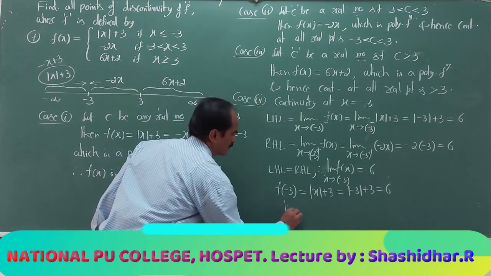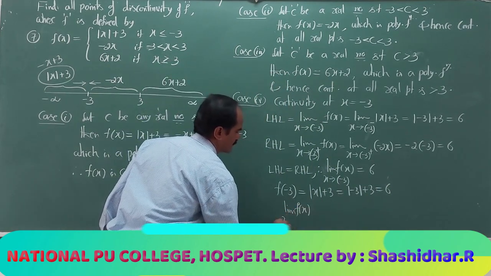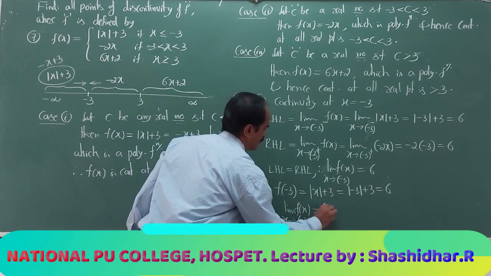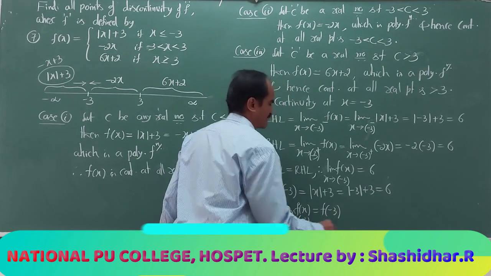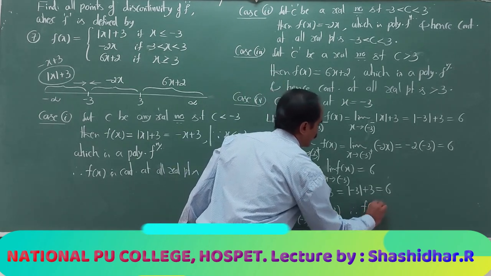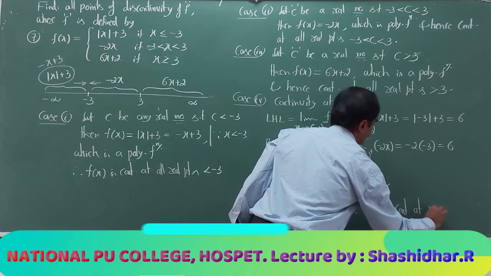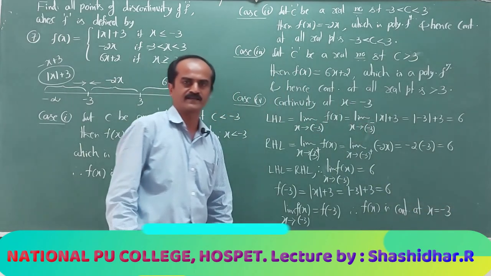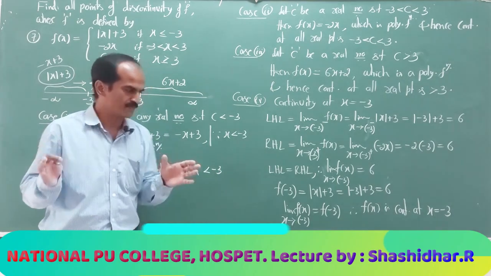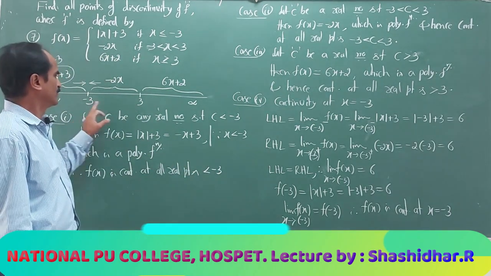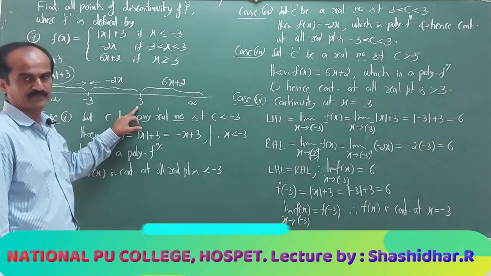So, the limit of f(x) as x tends to -3 is equal to f(-3). Therefore, f(x) is continuous at x = -3. So, at the point -3, we observe that the function is continuous. Now, let me test at 3.